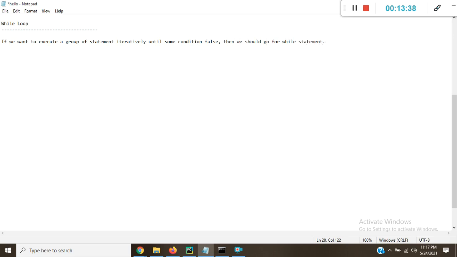What is the syntax of the while statement? It looks something like this: while condition, and the body. Let's go through an example so it becomes clearer.